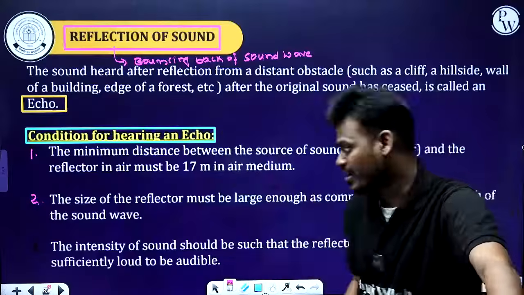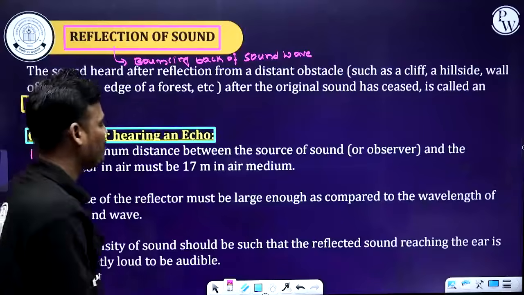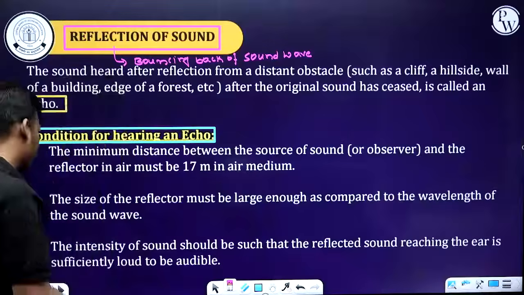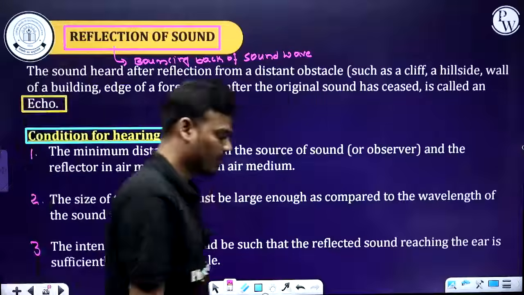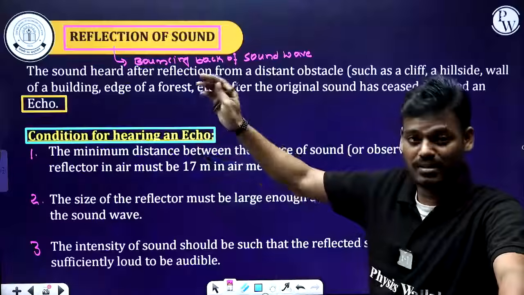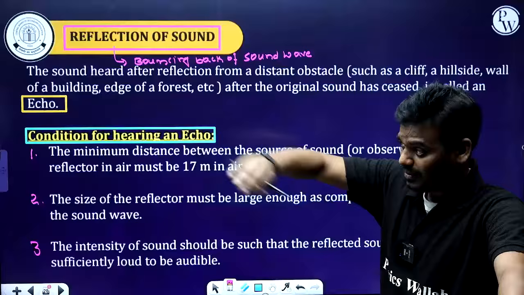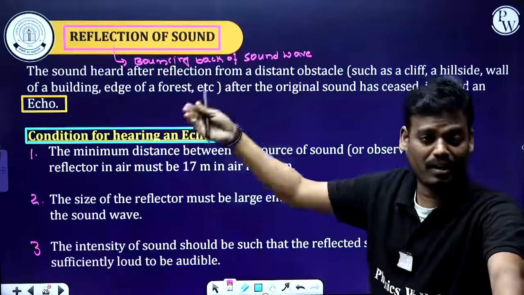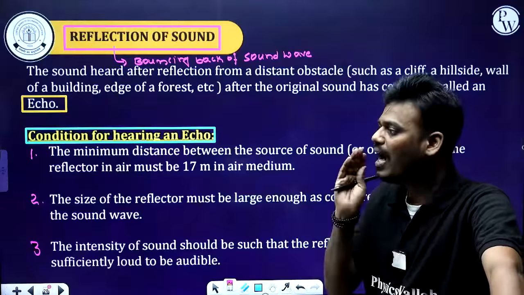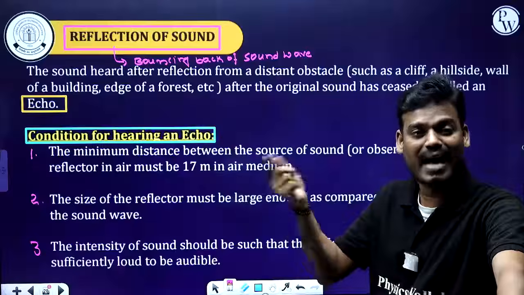That is the second condition. And third condition, the intensity of a sound should be such that reflected sound reaching the ear is sufficiently loud to be audible. Okay. So let's say the first condition is satisfied, 17 meter distance. Second condition is also satisfied, the reflector size is more than the wavelength of the sound. And third condition, if I say hi, will you be able to hear an echo?